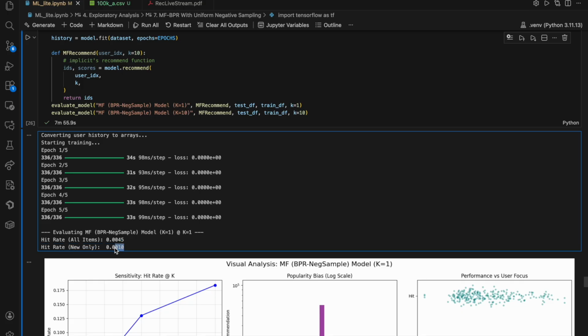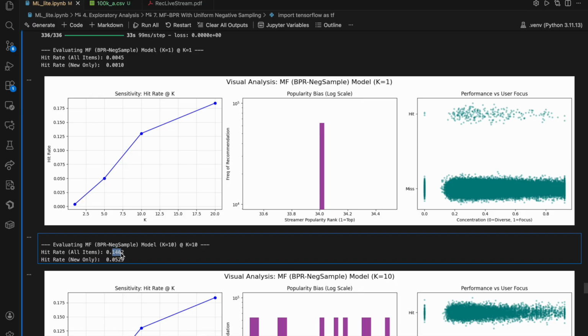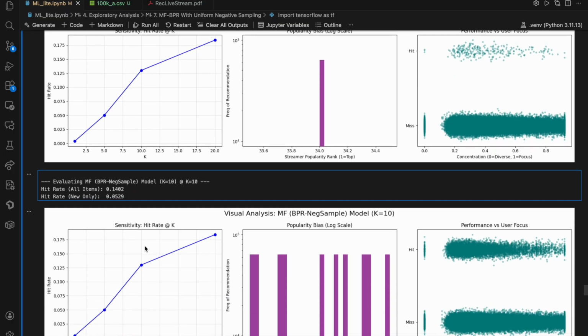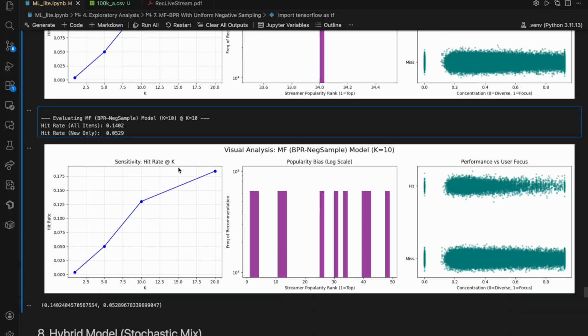The hit at new was only like right here, 0.1% and 0.45 for all items. And at 10, the hit at 10 was doing a little bit better, but still not that good. Only 14% and about 5.3% for new items. And here are some graphs for reference to compare to other models.